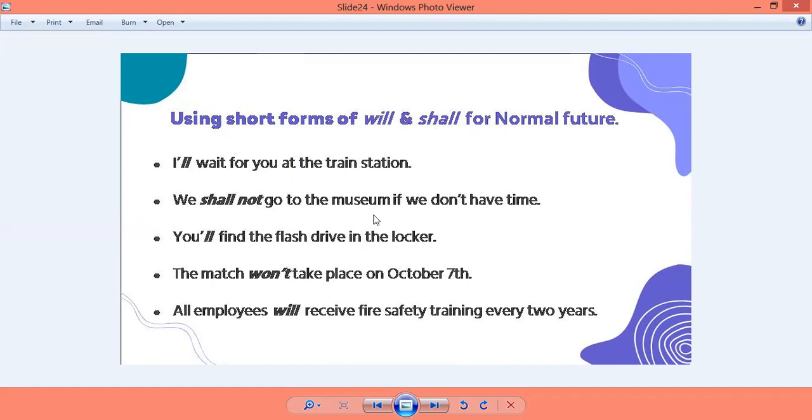We shall not go to the museum if we don't have time. यहाँ shall not का short form नहीं किया गया है. You'll find the flash drive in the locker. You will की जगह पे you'll कर दिया है, right? This is pronounced as you'll. The match won't take place on October 7th. यहाँ पे क्या था? Will not, right? Will not का short form क्या किया है? Won't. All the employees will receive fire safety training every 2 years. यहाँ पे will का short form हमने नहीं किया है. All the employees will receive. यहाँ पे will is full.